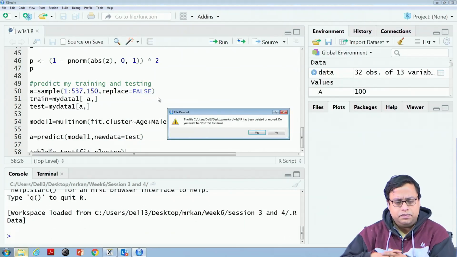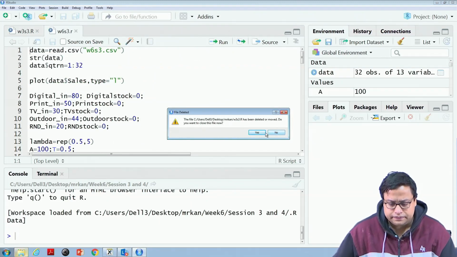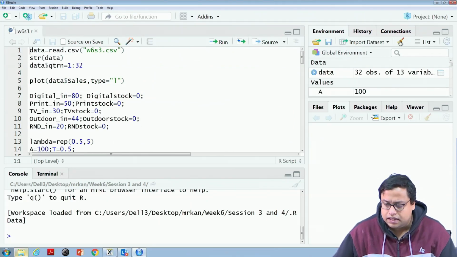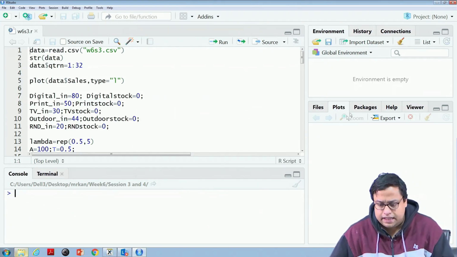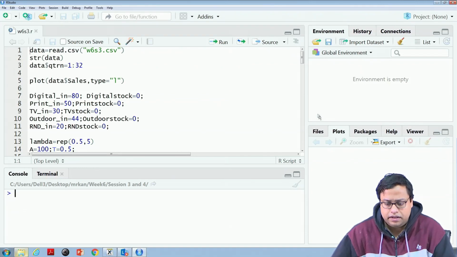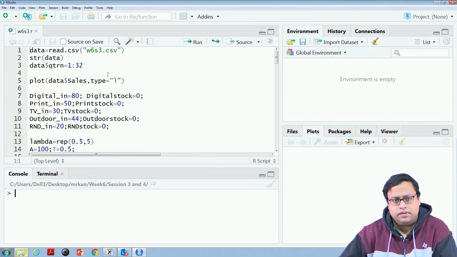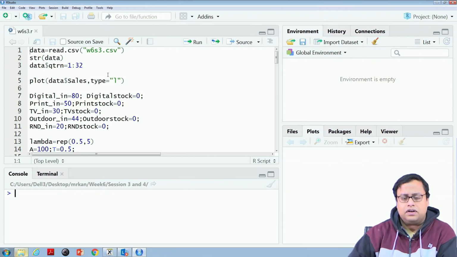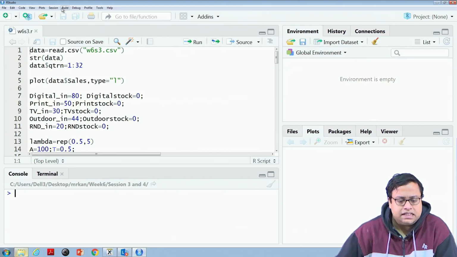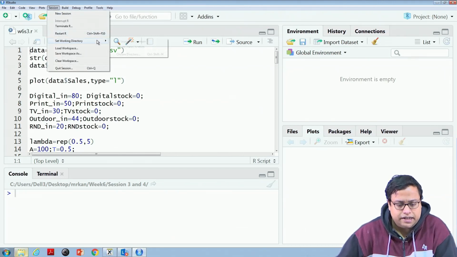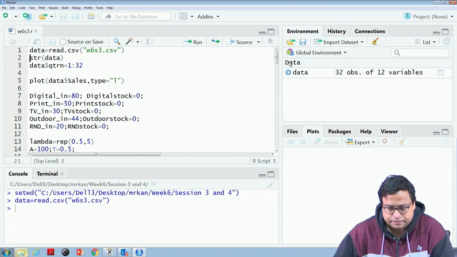To start with, I will first clean my console and my environment so that everybody is on the same page. This week 6 session, w6s3.r is the file that we will deal with. First things first, set working directory to source file location and then read the data.